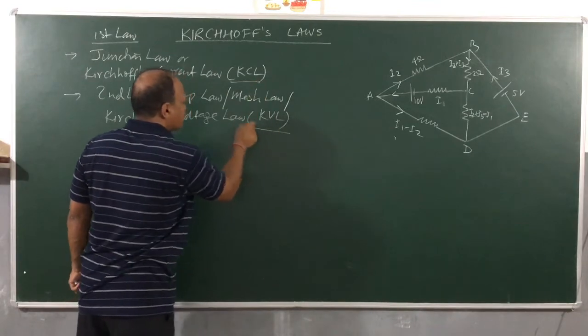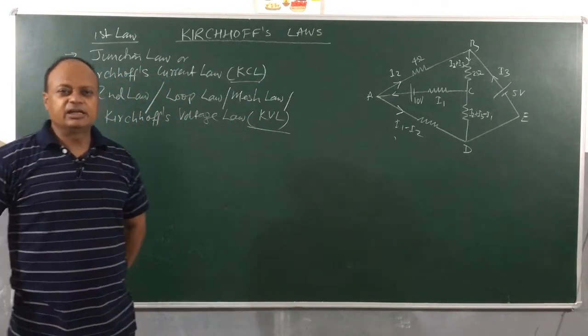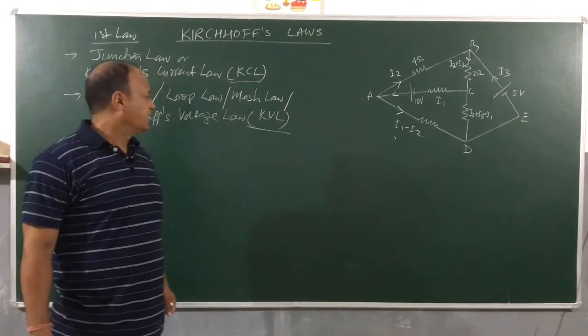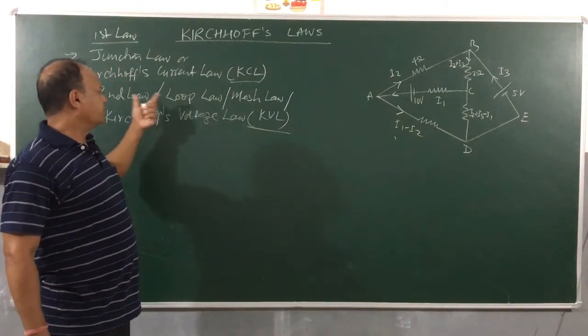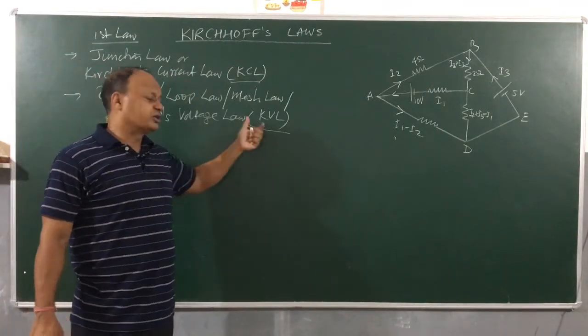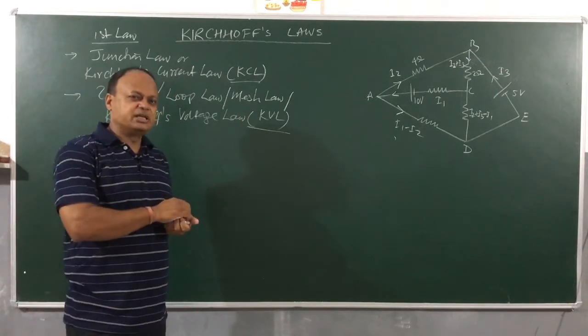So we have two laws. The first one is called KCL, Kirchhoff's current law or first law. The second one is called loop law or Kirchhoff's voltage law, KVL. You can call them with any of these names.